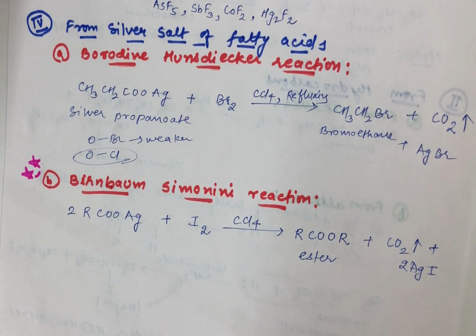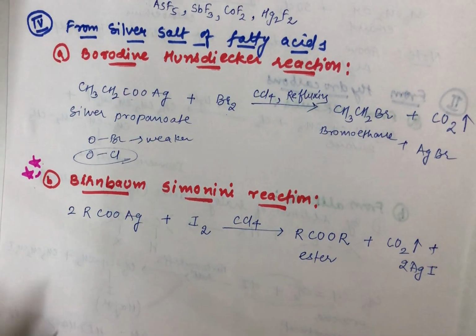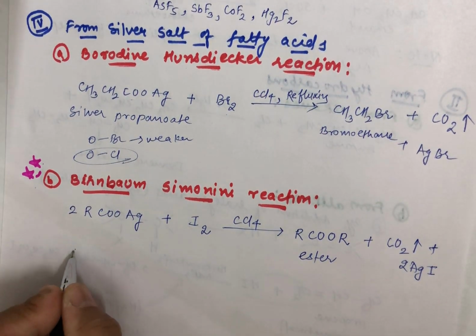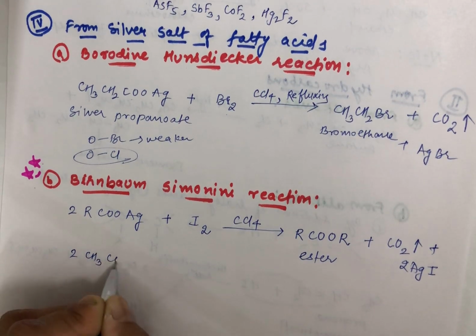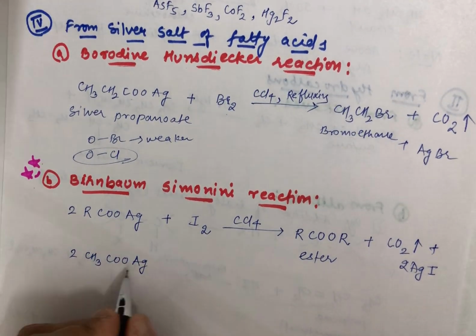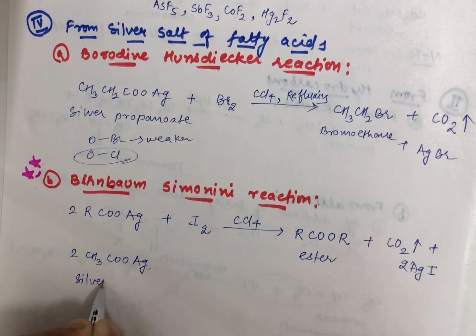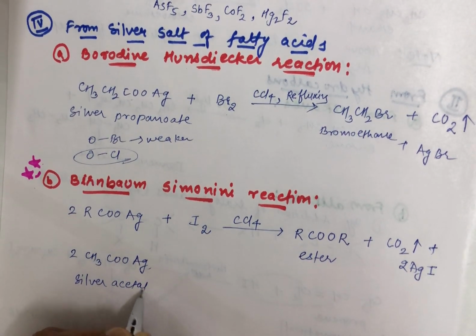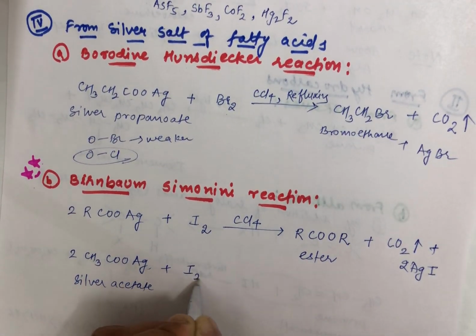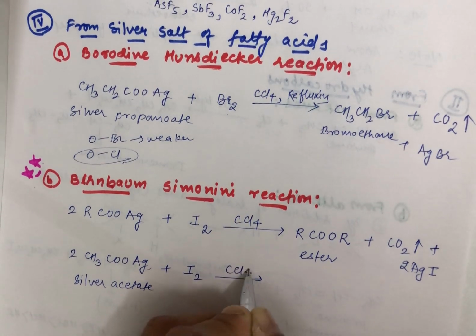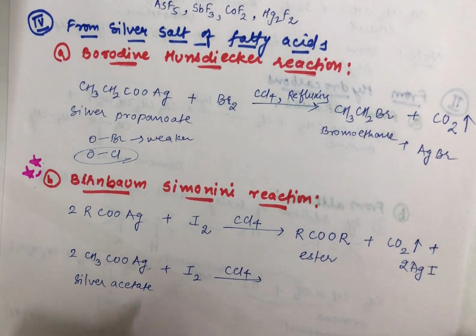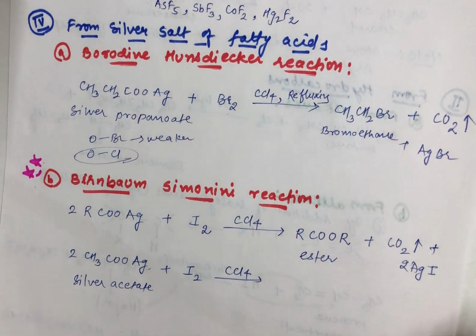So let me give you an example related to this particular reaction, a specific one. Here I have just taken R. So you can take 2 moles of silver acetate like this. This is silver acetate. Okay, silver acetate you take and make it react with iodine in the presence of CCl4. You will not get an alkyl halide. Take a note of it. Again I am saying this. Fine.